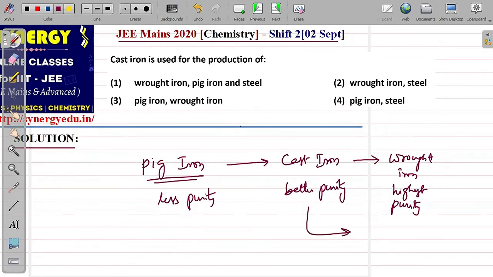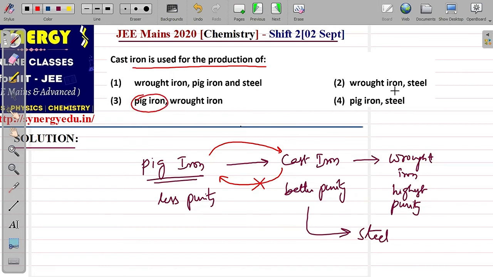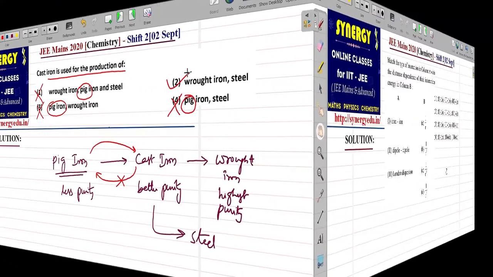Now, cast iron is also used in the preparation of steel. So in the question, they are saying cast iron is used for the production of. Obviously, from pig iron, cast iron is formed, not the other way around. Here, they are saying pig iron, pig iron, pig iron. You can directly eliminate these three, and you can only select the second option here.